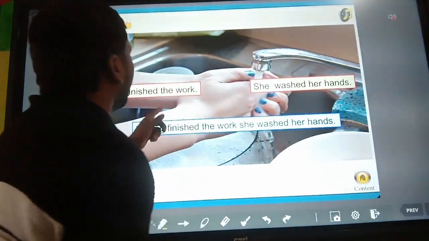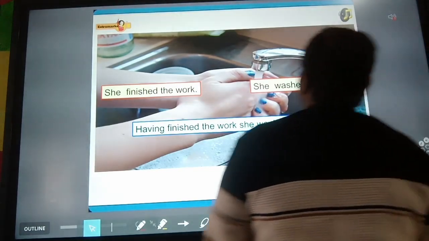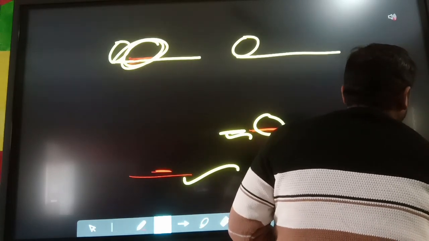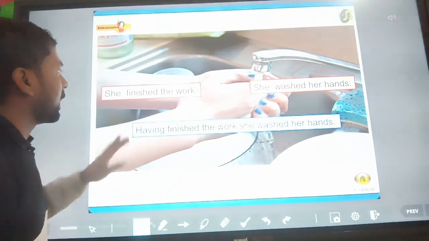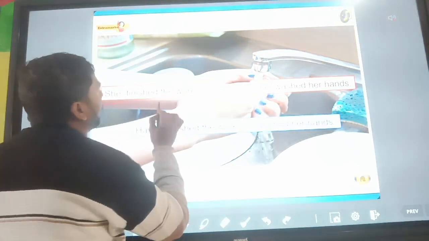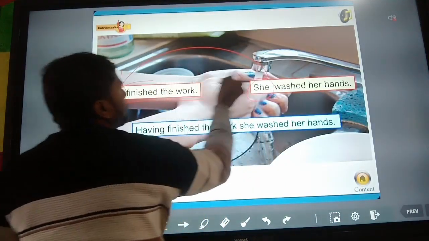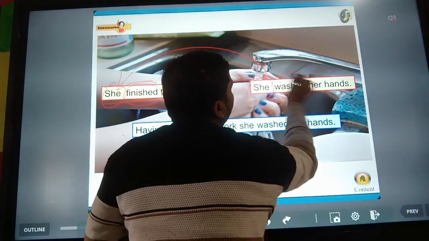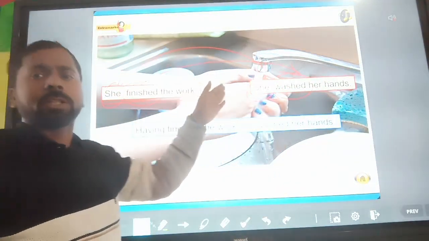She finished the work and she washed her hands. Okay, so you can see here, in this sentence, she finished the work. Here the subject and here the verb. Both are the same subject. And the finite verb is finished, and here the finite verb is washed. So both are finite verbs, but it works differently.